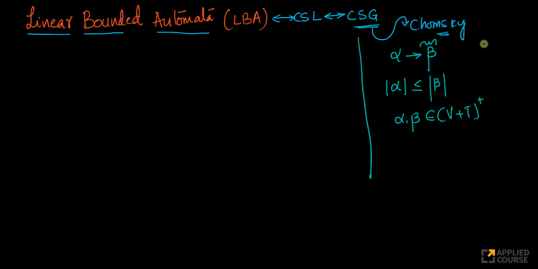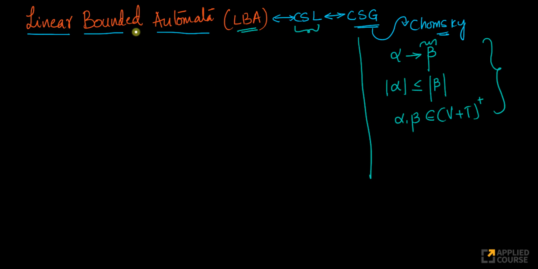This is what we have seen as the definition of context sensitive grammars when we learned about the Chomsky hierarchy. And context sensitive grammars generate context sensitive languages. The machines that accept context sensitive languages are called linear bounded automata. Now let's understand the linear bounded automata and connect the dots between a linear bounded automata and the context sensitive grammar. The CSG is generating a context sensitive language which the linear bounded automata is accepting. I'll do it in a very intuitive way.